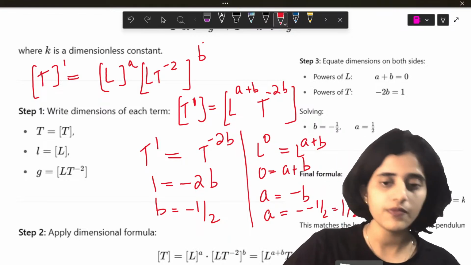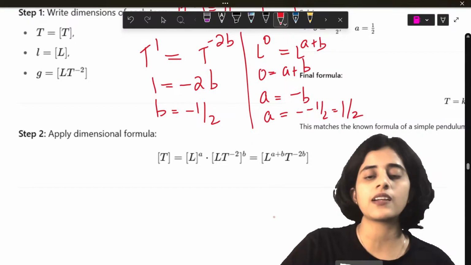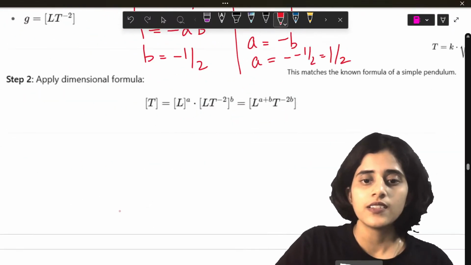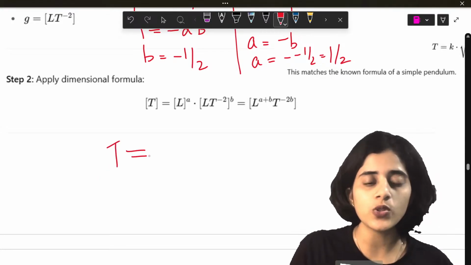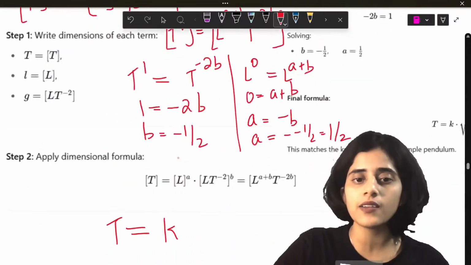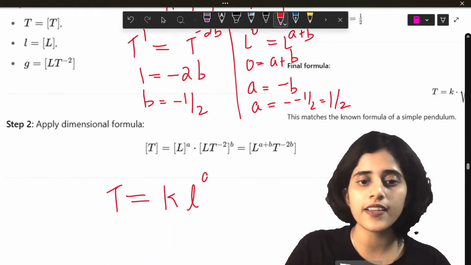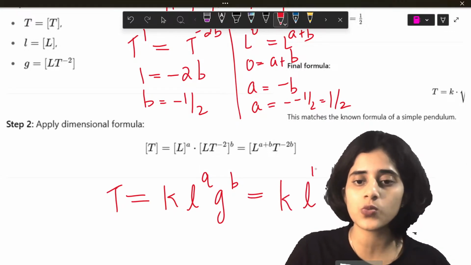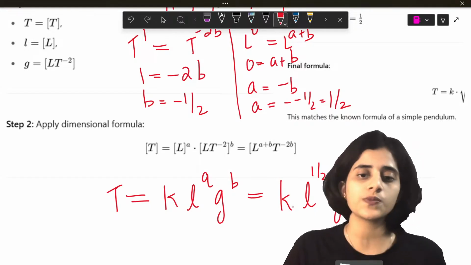Okay. So now I have my formula. What was my initial formula? T is equal to K L raised to a g raised to b. So this is now K L raised to 1 by 2, g raised to minus 1 by 2.